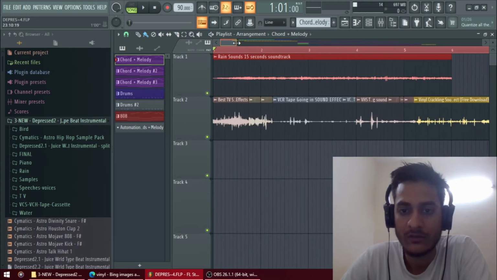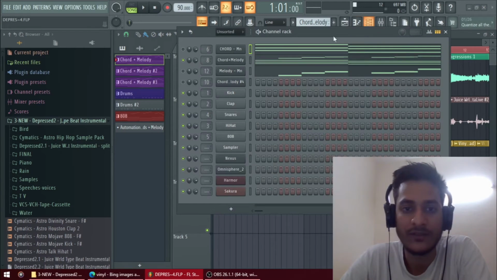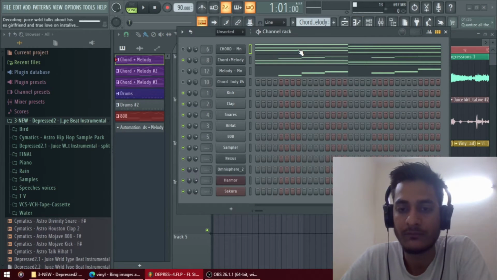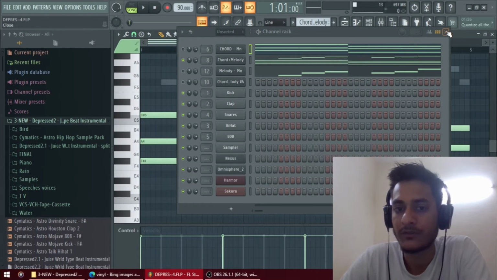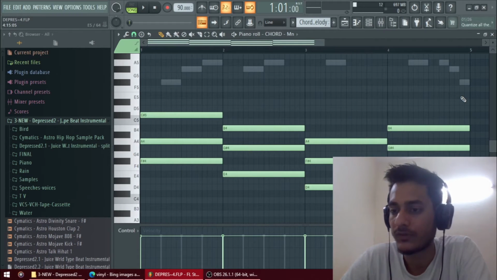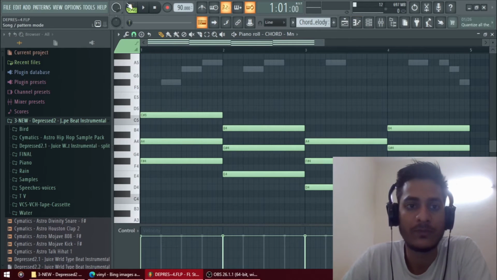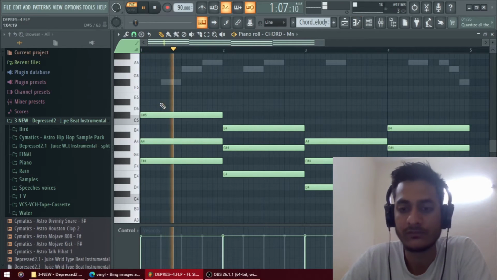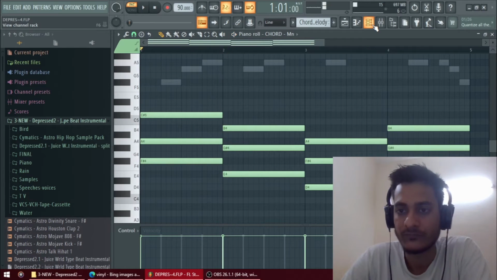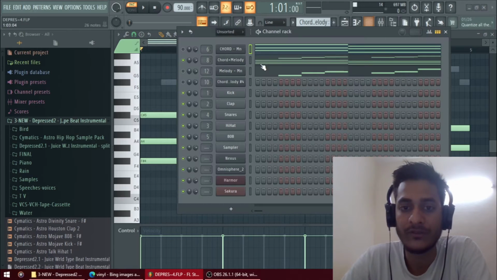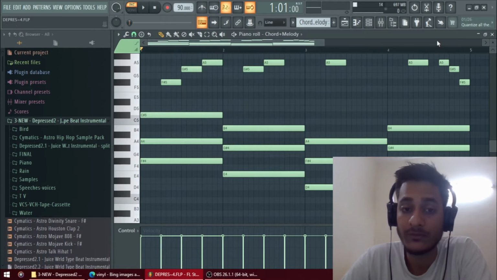Let me show you the channel rack I used. These are the chord and melody progressions I used. Let me play it solo. Click on the pattern, and now it plays. There's the chord melody. That's the chord progressions only, solo. And that's chords with melodies.